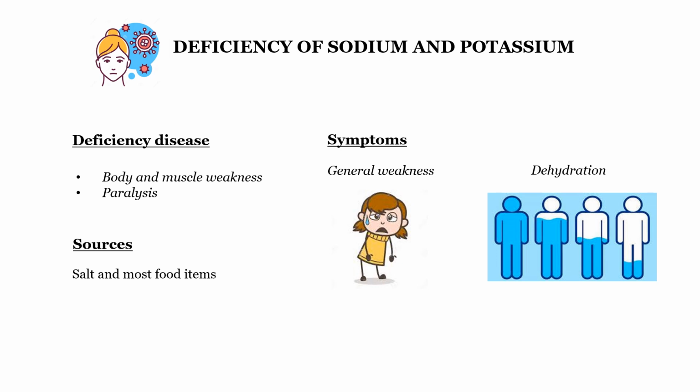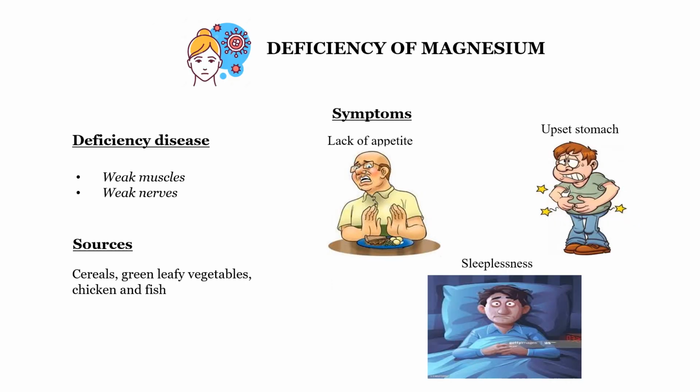So sometimes in elderly persons it causes a disease called paralysis, where the hands and legs give way, and body and muscle weakness. So you have to take all the food items properly.